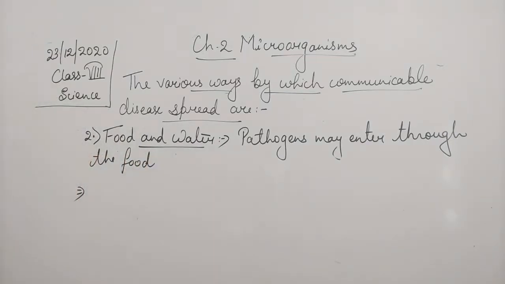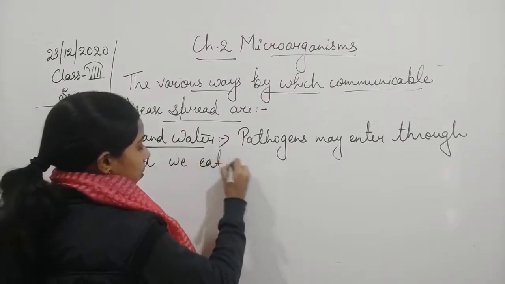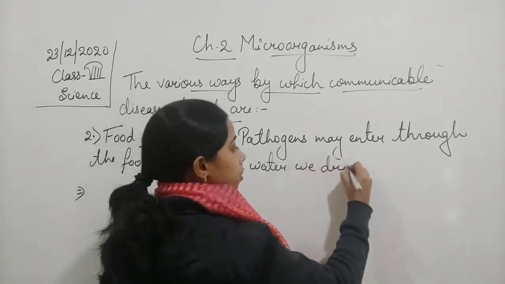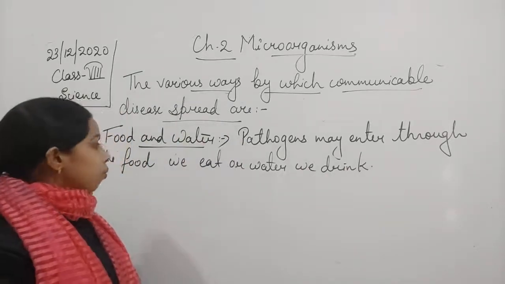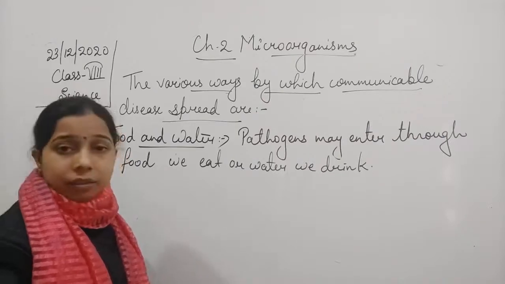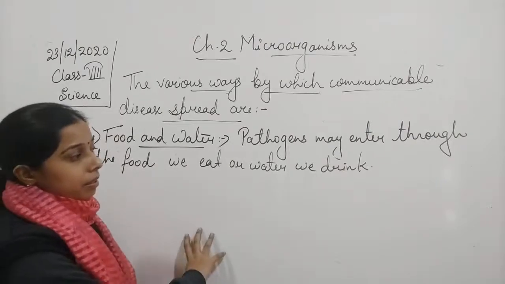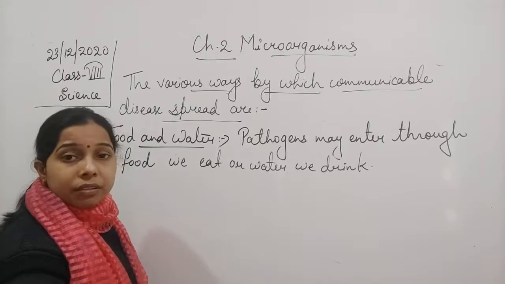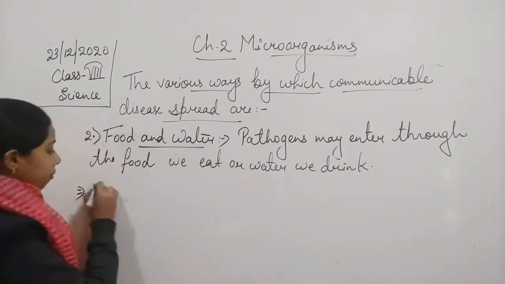Through the food we eat or water we drink. So pathogens may enter through the food that we eat, or even through the water that we drink. I told you that if a person takes contaminated food and water, it may cause disease. Now what kind of disease will be caused by food and water?